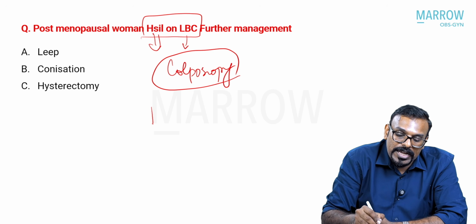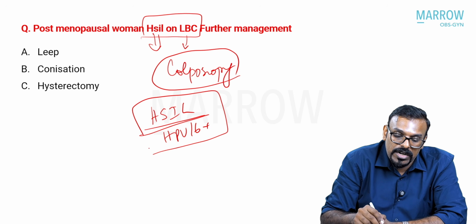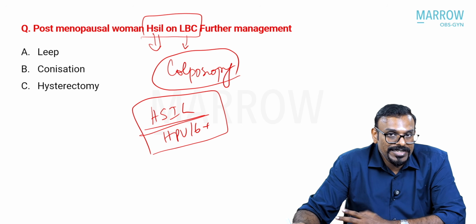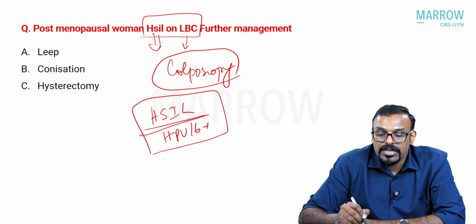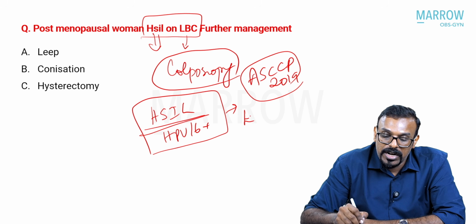But again, HSIL, especially HPV 16 positive, when you have done a liquid-based cytology, and if co-testing or a reflex test has been done, and if it is HPV 16 especially, under the ASCCP 2019 guidelines these actually require immediate expedited treatment.